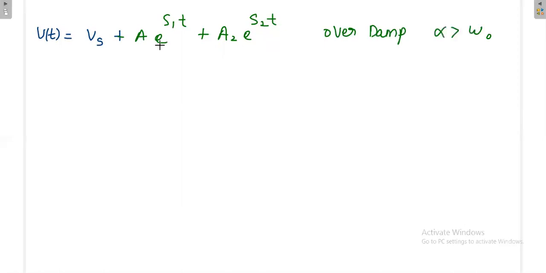For a source free circuit the Vs is zero, but this is a circuit with the source, so definitely Vs will be there. Along with that, these are called transient terms. They will be present for only some time, after that they will go away. So the second term is called the transient term, and the first term is called the steady state term. Whereas in a source free circuit the steady state term is zero, for a circuit with the source we will have some value, that is Vs.